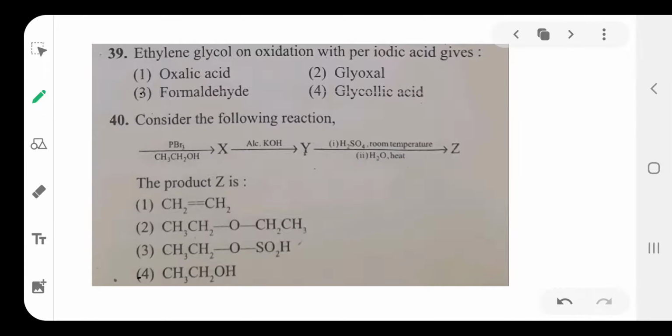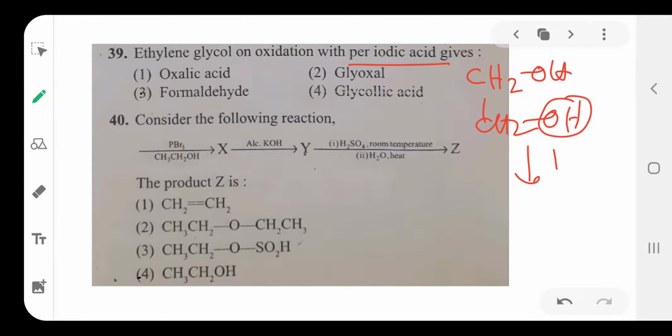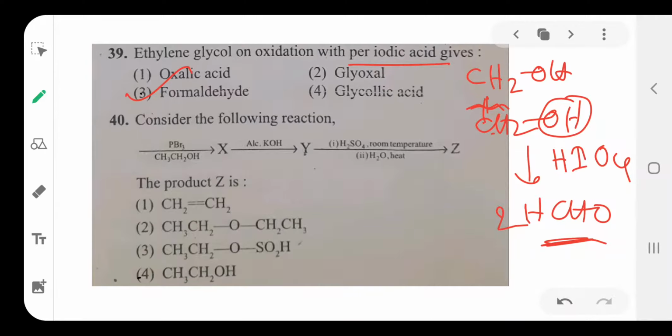Then next: ethylene glycol on oxidation with periodic acid, what happens? Ethylene glycol means CH2OH, CH2OH. Here adjacent OH groups are there. With periodic acid HIO4, carbon-carbon bond cleavage takes place, and the CH2OH group becomes formaldehyde. Here also CH2OH becomes formaldehyde. Total 2 formaldehyde is formed, the major product.